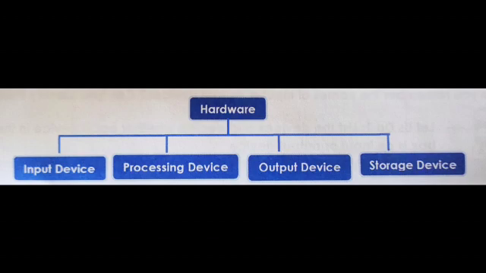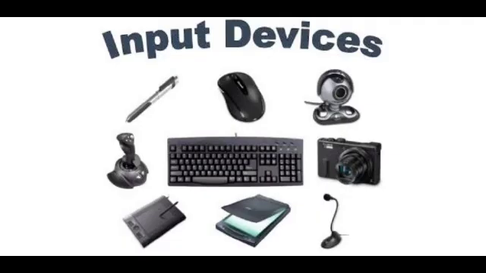Hardware is further divided into input devices, processing devices, output devices and storage devices. Input devices consist of external parts by which we give data and commands to the computer. The common input devices are keyboard, mouse, scanner, etc. The devices through which we give commands or data to the computer are called input devices, such as mouse, keyboard and scanner.